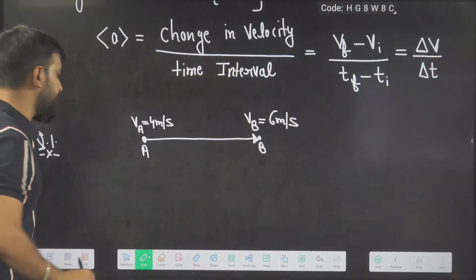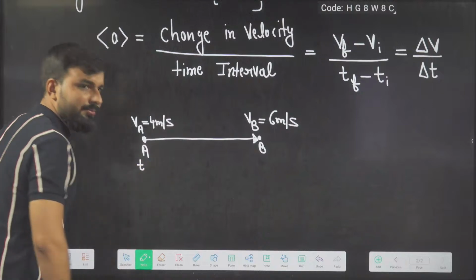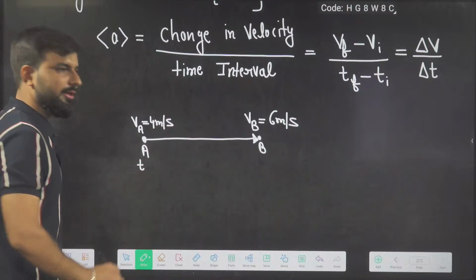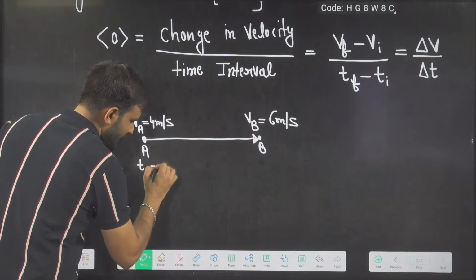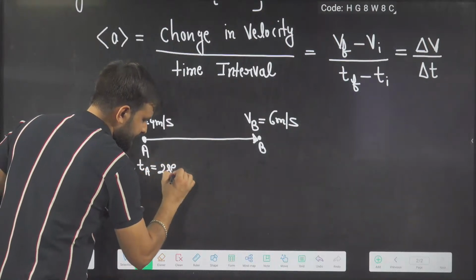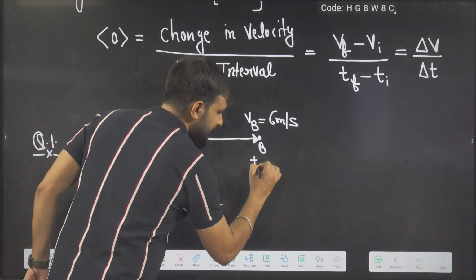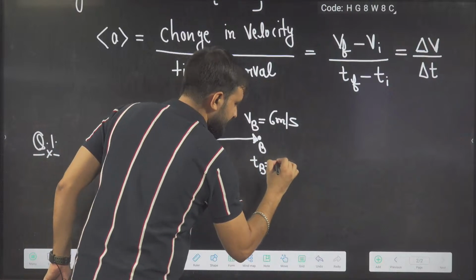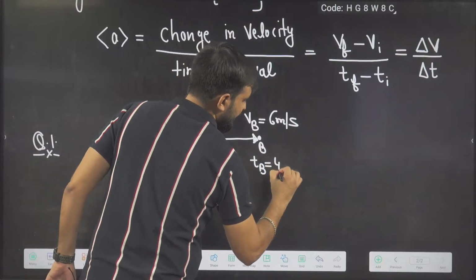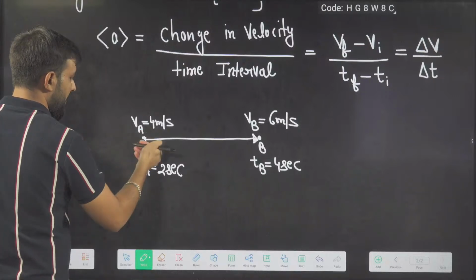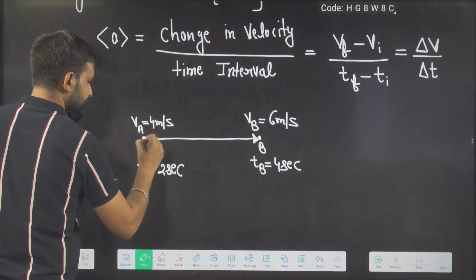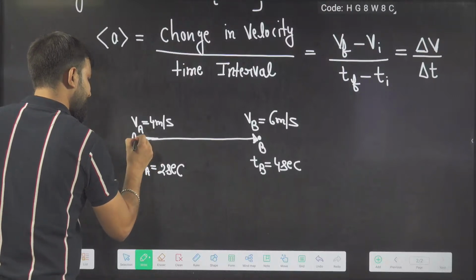What you have to find here: the time when it crossed point A is 2 seconds, and when it crossed point B, the time is 4 seconds. At point A, time is 2 seconds.